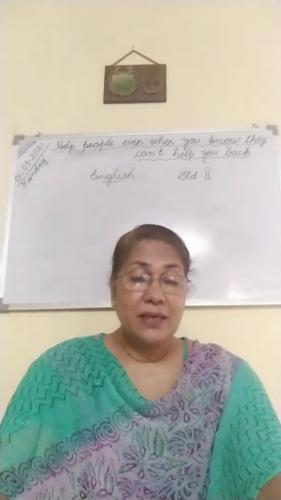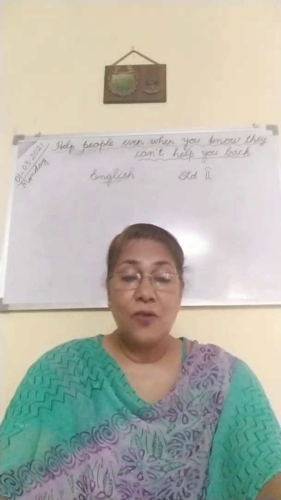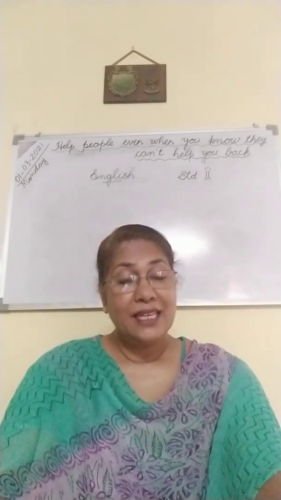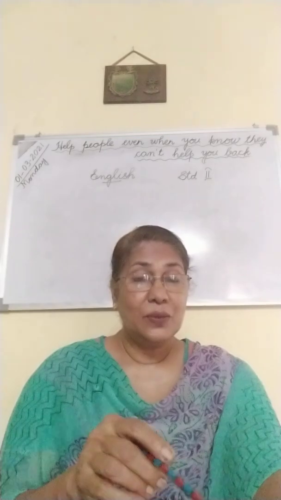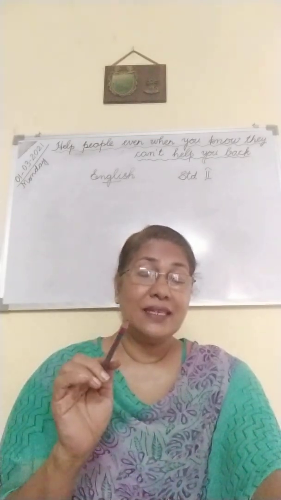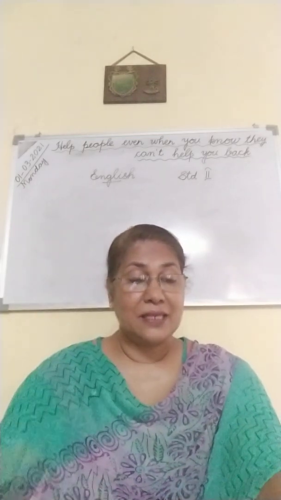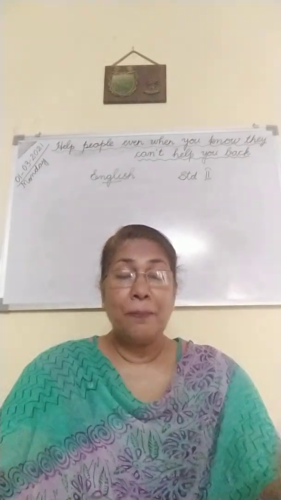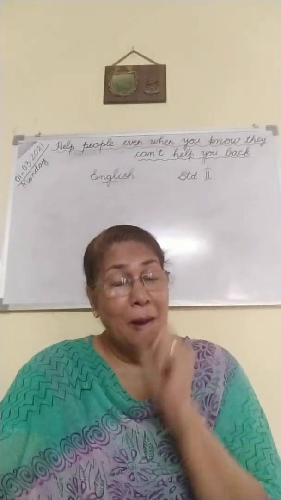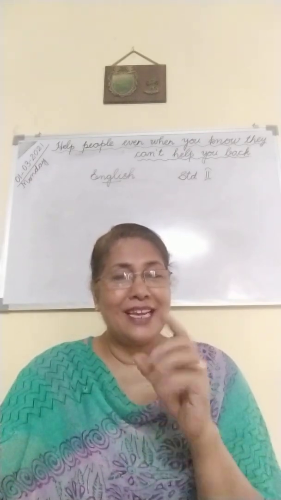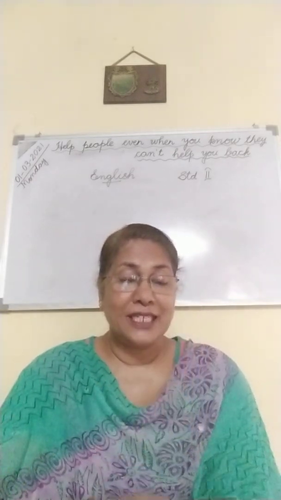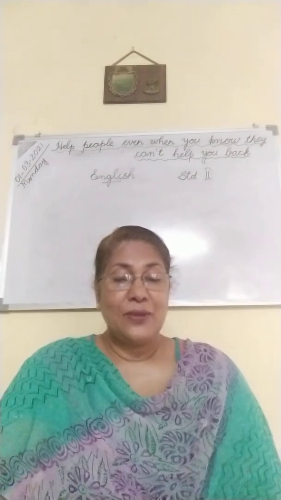Punita cried loudly when she fell from the bicycle. See, Punita, she cried. That is the verb. How did she cry? Loudly. Circle that. Okay. Now use the appropriate preposition. You know what a preposition is? Yes, it tells where the position of each object is. So you have to fill that in.